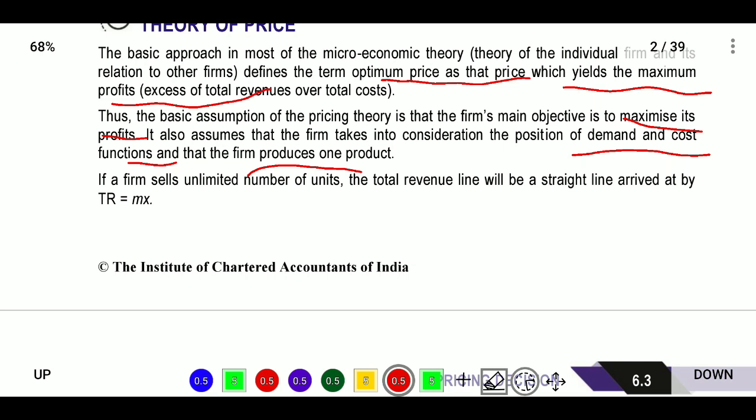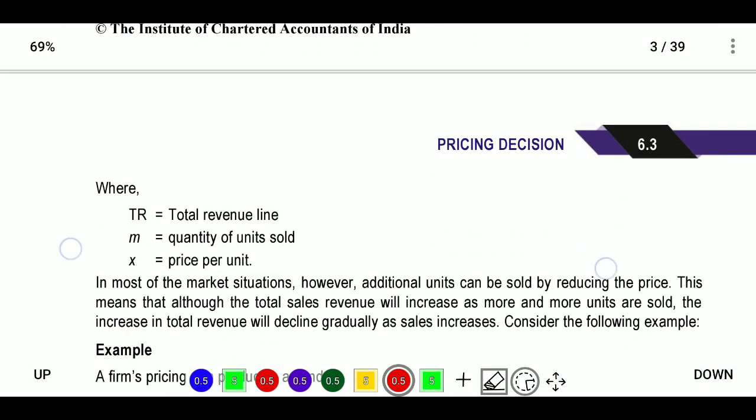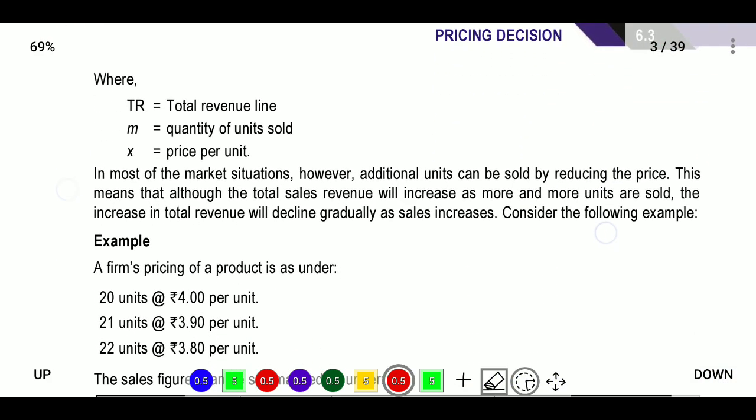Here the firm sells an unlimited number of units, where the total revenue line is TR = MX, where TR is total revenue, M is the quantity of units sold, and X is the price per unit.